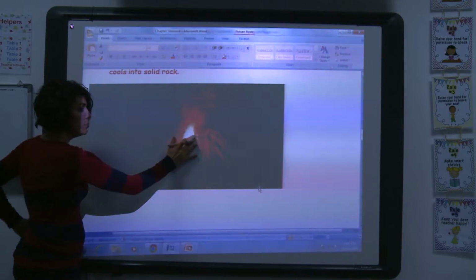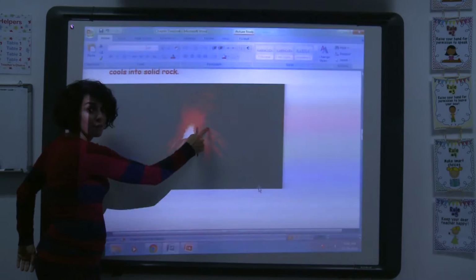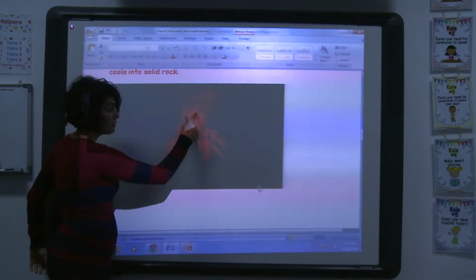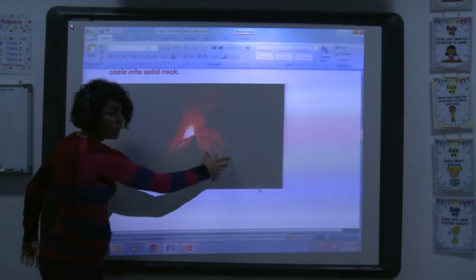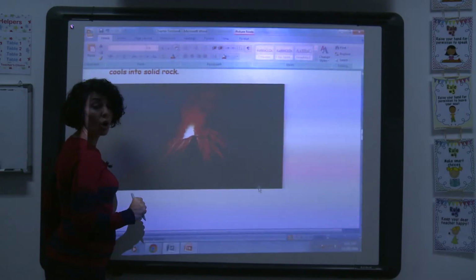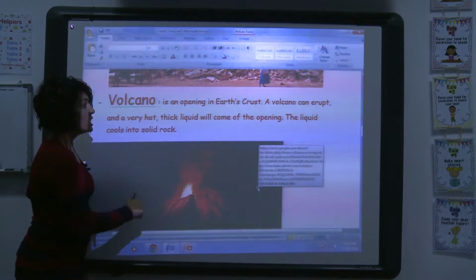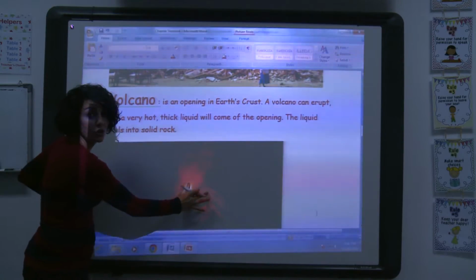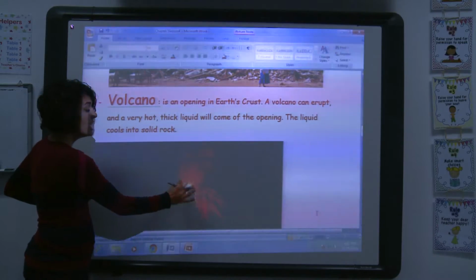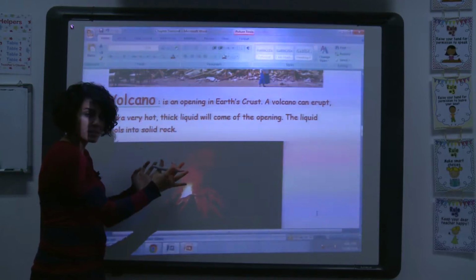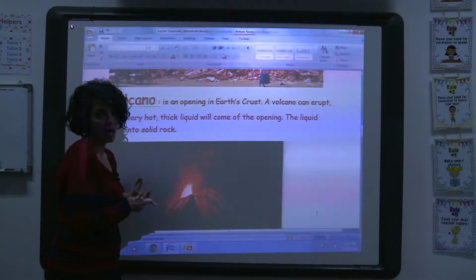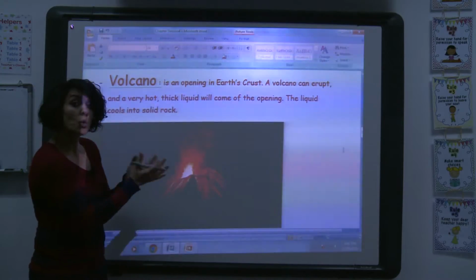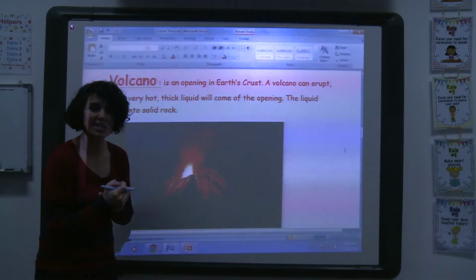This is a volcano. This is the opening of the volcano. This is the eruption. Look what comes out of the volcano. It's a very hot liquid that comes up out of the opening. So it's an opening in the Earth's crust. When the opening happens, a very hot liquid comes out. The liquid cools down after into solid rocks.